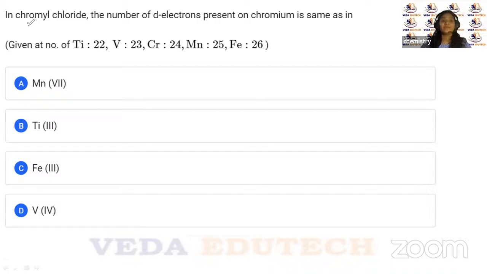It is given in chromyl fluoride, the number of d electrons present in chromium are same as in. So what is the formula of chromyl chloride, children?